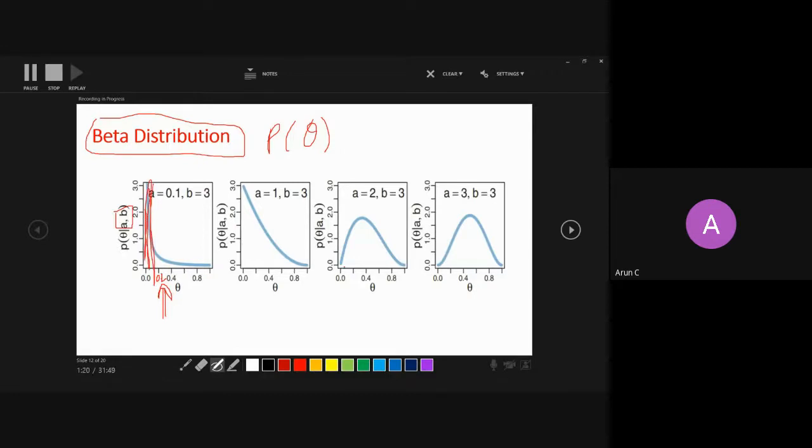And this one says that the probability of seeing theta equal to 0.5 is quite high. It means it is saying the coin is almost unbiased because it puts a higher probability in the region where theta takes a value around 0.5, right?